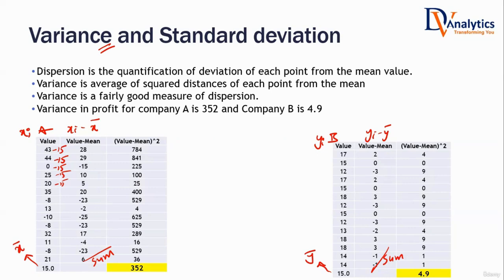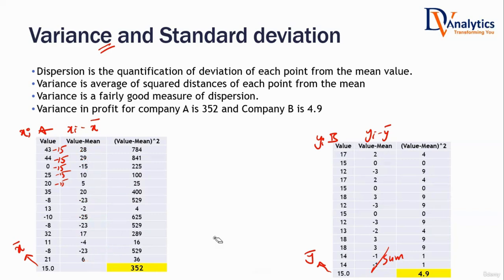Yes, there is a small catch. There is a problem with the summation. What's the problem? Negative values. There are some positive values, that's good, and there are some negative values. Then they may cancel out. Yes or no? Summation is not going to give me the true picture of the variance in the data. Are you with me?